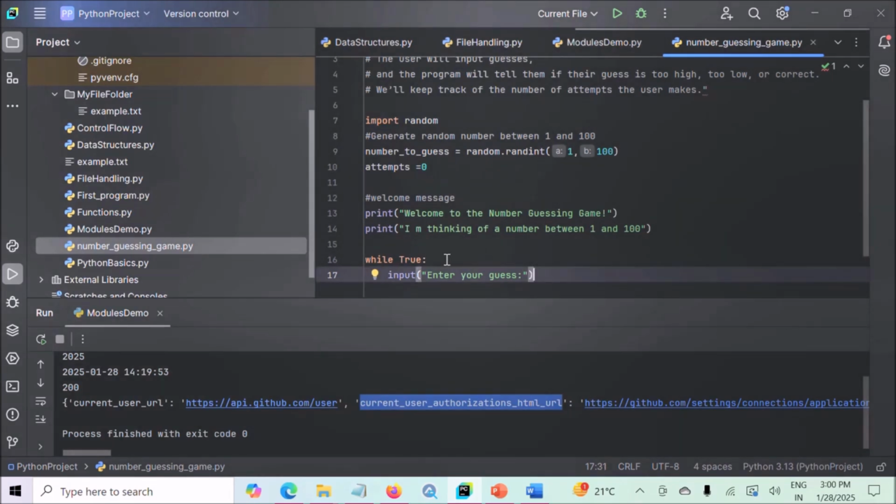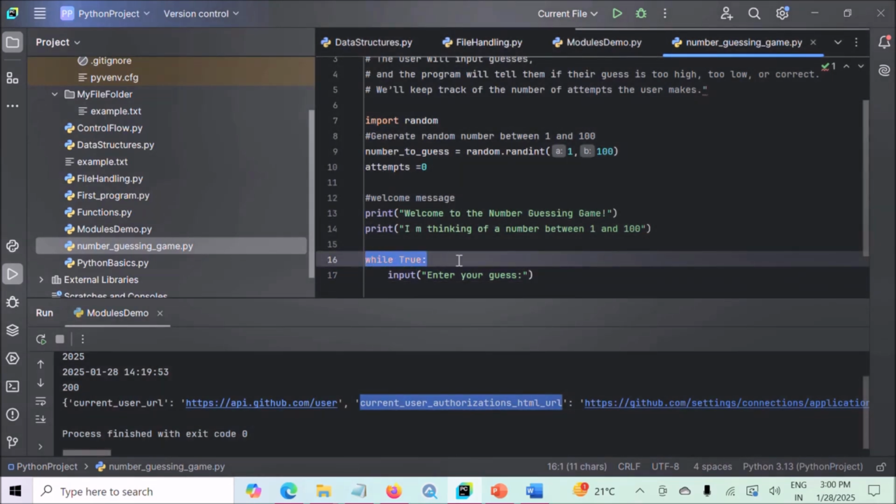Colon. And here we have used while true because while true creates an infinite loop. It means the loop will continue to execute indefinitely unless it is explicitly broken out of using control statement like break or if the program is terminated.